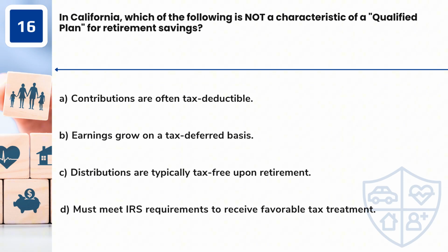Question 16. In California, which of the following is not a characteristic of a qualified plan for retirement savings? A. Contributions are often tax-deductible. B. Earnings grow on a tax-deferred basis. C. Distributions are typically tax-free upon retirement. D. Must meet IRS requirements to receive favorable tax treatment.